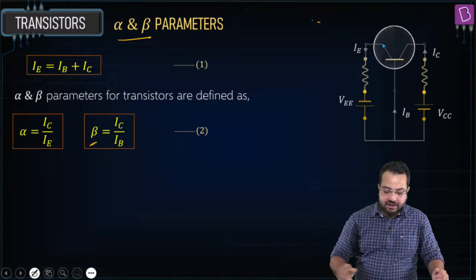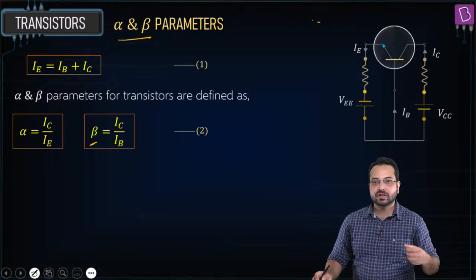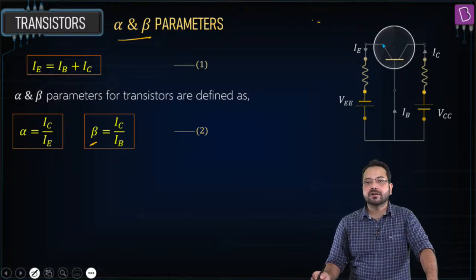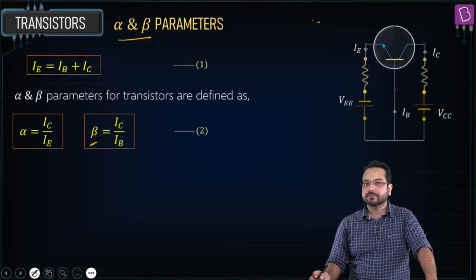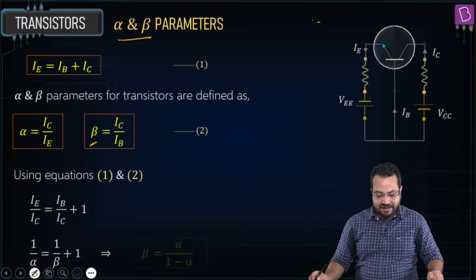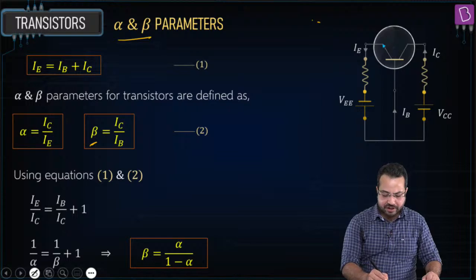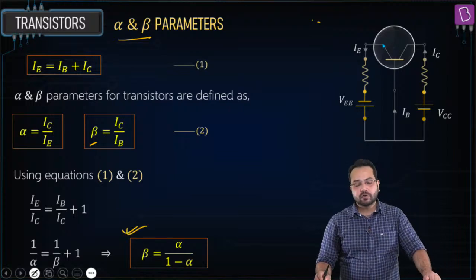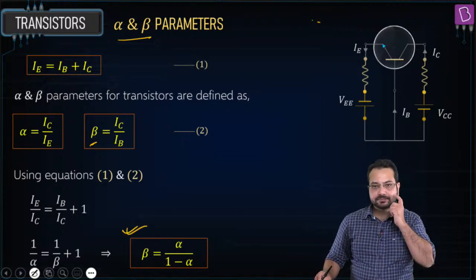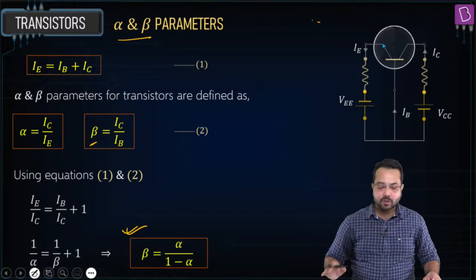And what is beta? Beta is IC upon IB, that is, how many times larger the collector current is compared to the base current. Correct? Okay, now if we use these two equations, we can very easily derive, I don't want to get into the derivation, that's pretty straightforward, that beta comes out to be alpha upon 1 minus alpha. Now what happens over here?